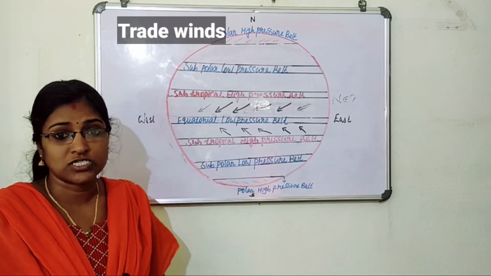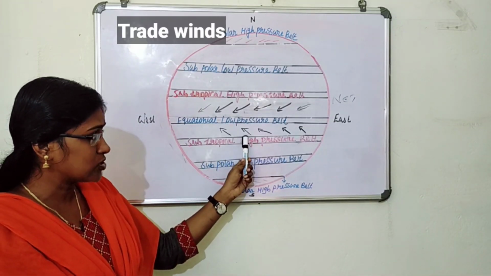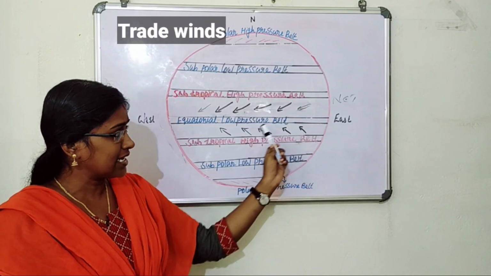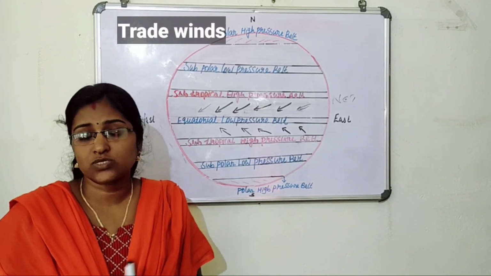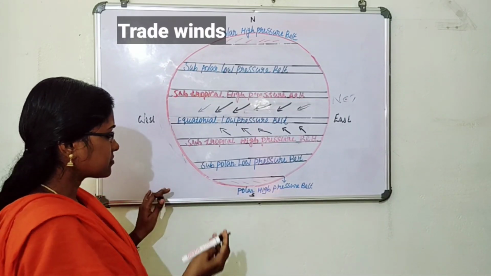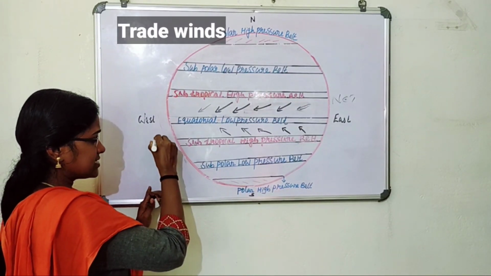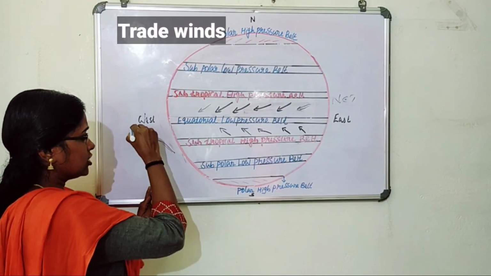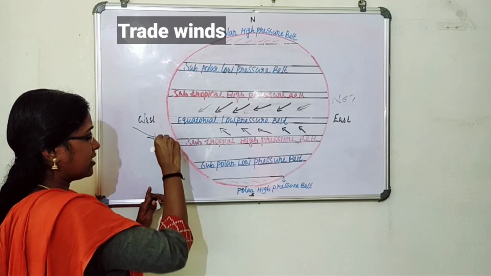In southern hemisphere, the wind blows from southeast. That's why this wind is known as southeast trade wind. Then in one region, the southeast trade wind and the northeast trade wind converge.